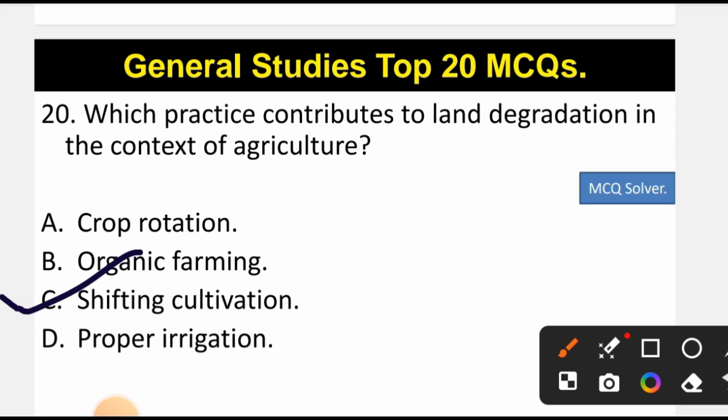Shifting cultivation is that practice where at one time you cultivate one part of the land, and then after you extract the produce, you move to other parts of the land, and this leads to land degradation. That's why shifting cultivation is majorly prohibited in most parts of the country, and it is mainly practiced in the hilly regions only. So C is the correct option, that is shifting cultivation.